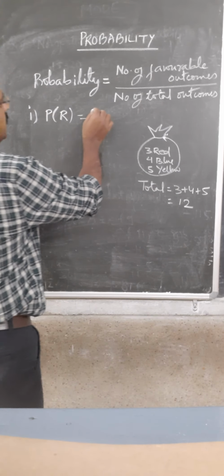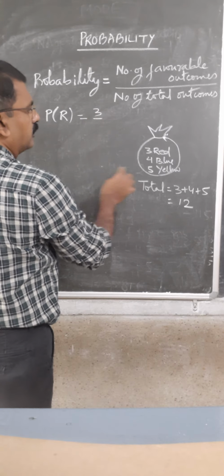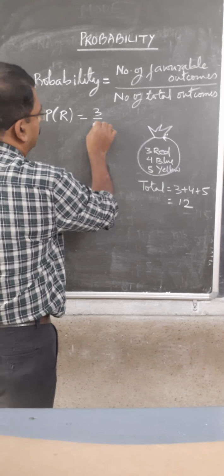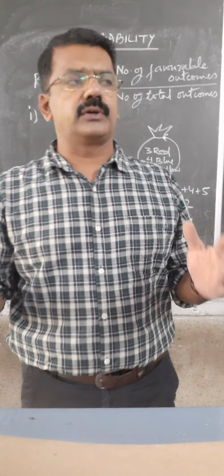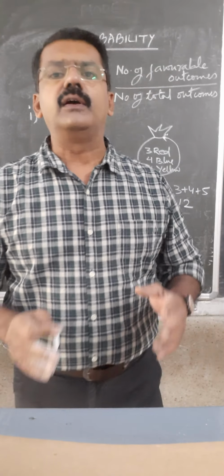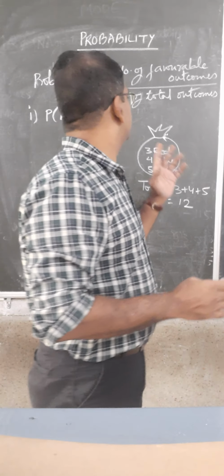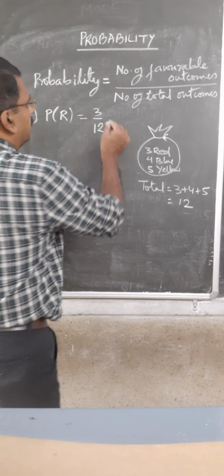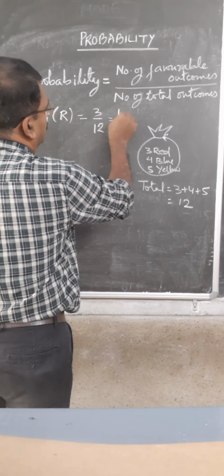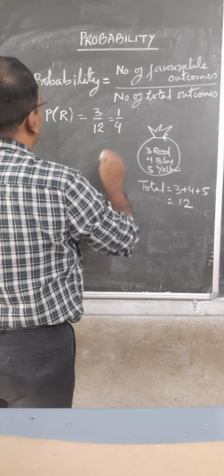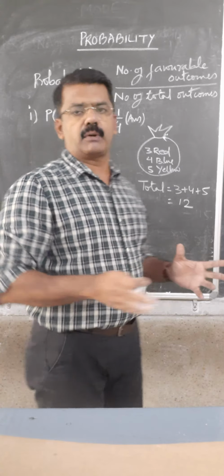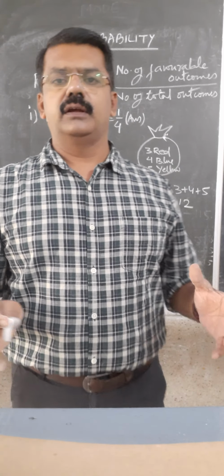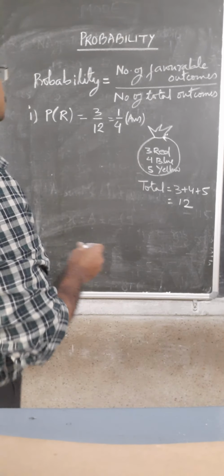And what about the total outcomes? That is 12, because any ball out of 12 can be drawn. Now 3 upon 12 means 1 upon 4 when you simplify. So the probability of getting a red ball is 1 upon 4.